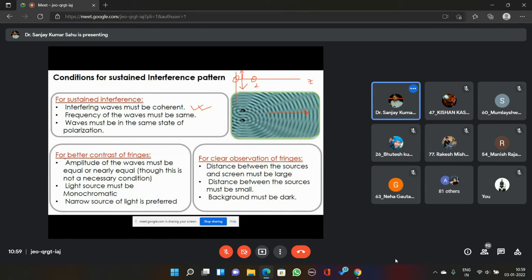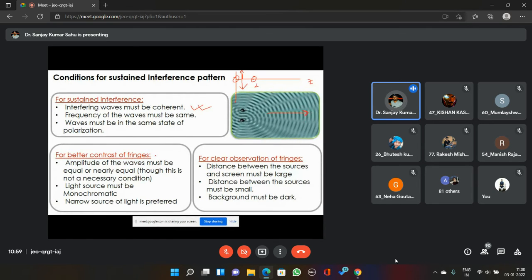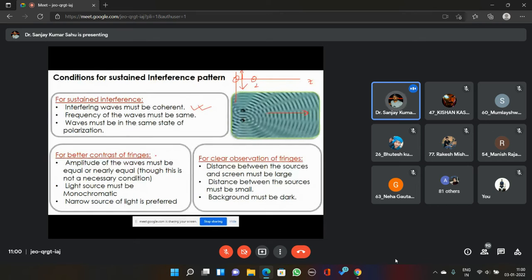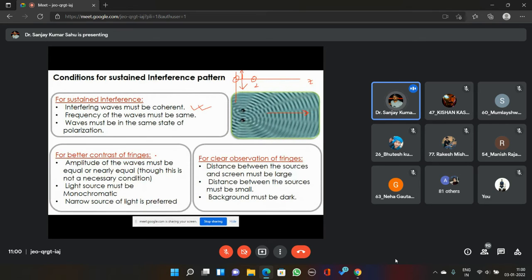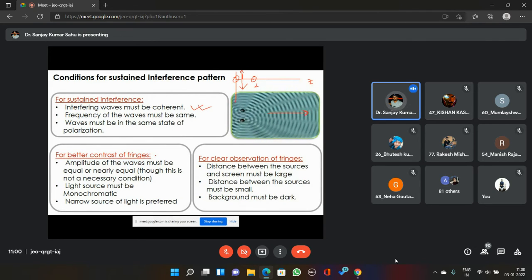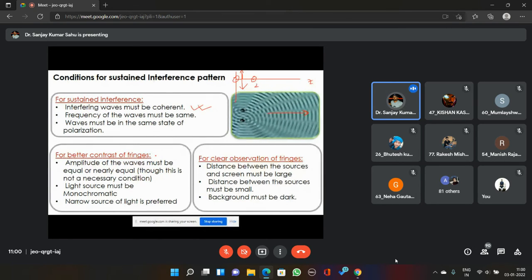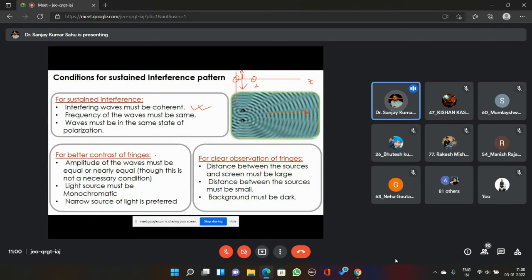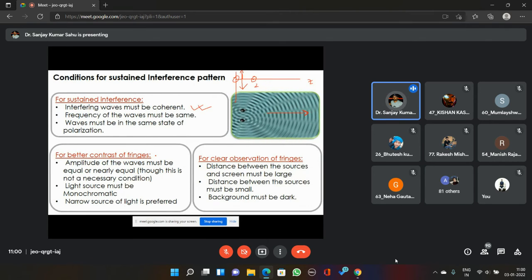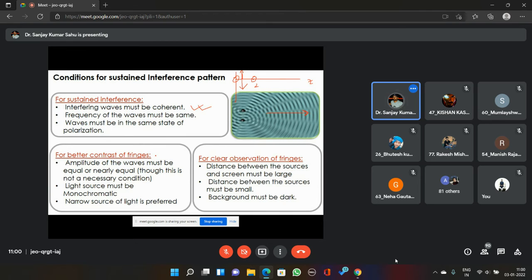For better contrast of fringes, what are the requirements? The amplitudes of both the waves must be the same. If the amplitudes are not the same, again you are not going to get completely bright for bright fringes and completely dark for dark fringes. The contrast will not be good. You won't be able to recognize which one is bright and which one is dark if the amplitudes are not the same.